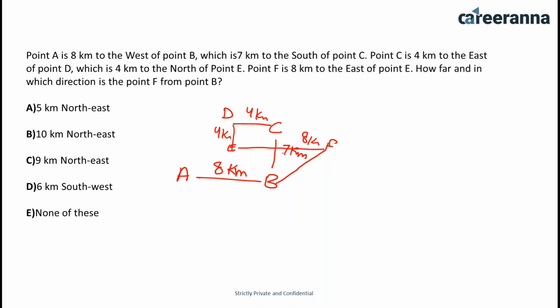So you have to calculate the distance from this point to this point. We know that this is 7 kilometers and this is 4 kilometers, so this is going to be 3 kilometers, and this is 8, this is 4. Subtracting 4, from here to here it is a 4 kilometer distance, and the total distance from E to F is 8 kilometers. So this is 4 and this is 3. Using Pythagoras, or you can see these are Pythagorean triplets, so you can directly say that BF is going to be 5 kilometers. You don't have to solve it. So option A is the right answer.